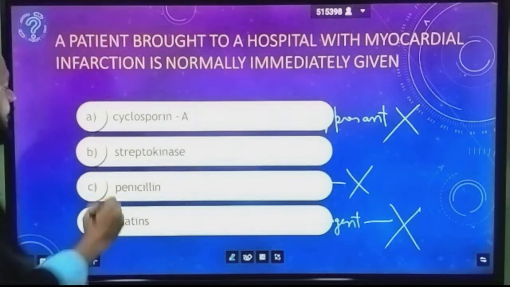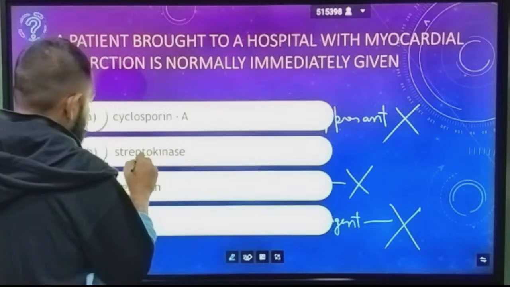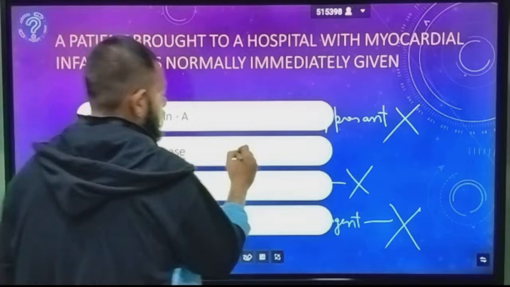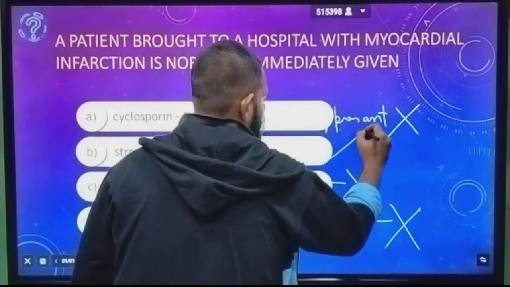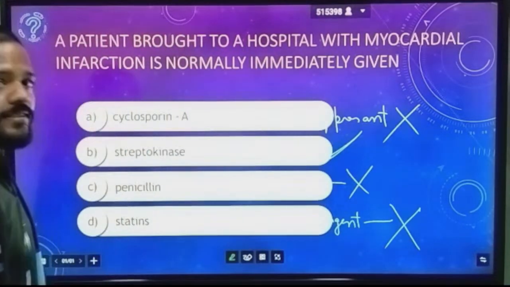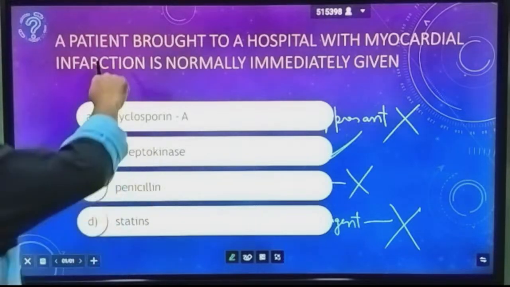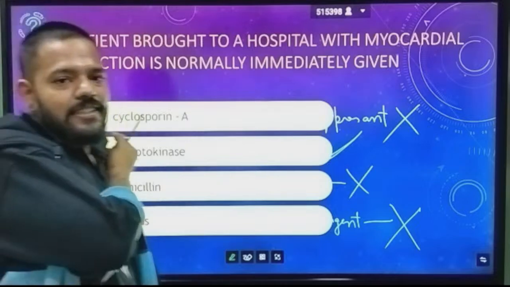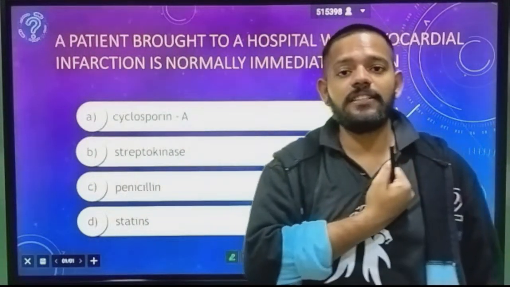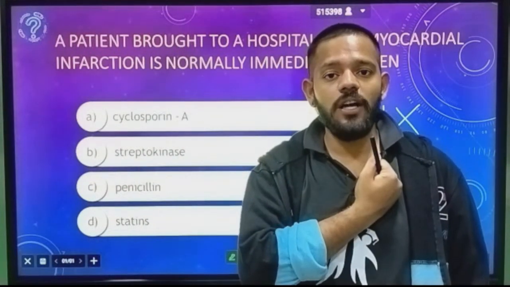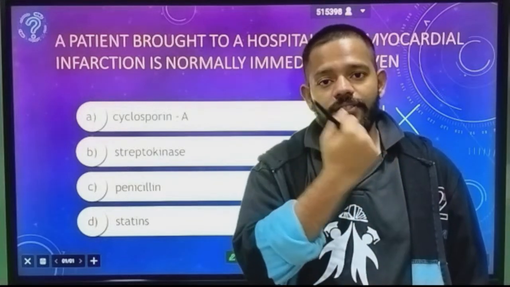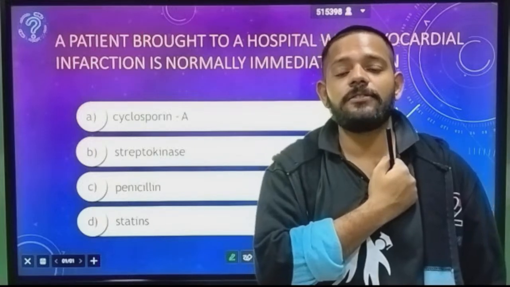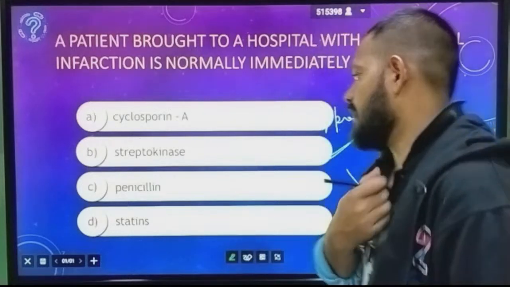Then what will you give? You will give streptokinase. So the correct answer is streptokinase. Streptokinase is given to a patient who is brought to the hospital with myocardial infarction. You will inject streptokinase in the upper chest region, near the heart. It will directly hit your heart, then be absorbed inside the body and destroy the clot which is produced inside the heart.